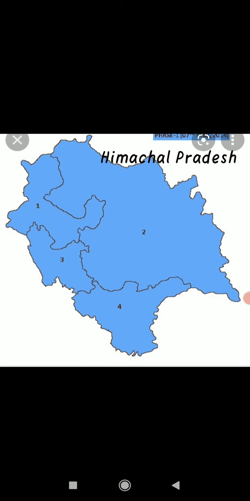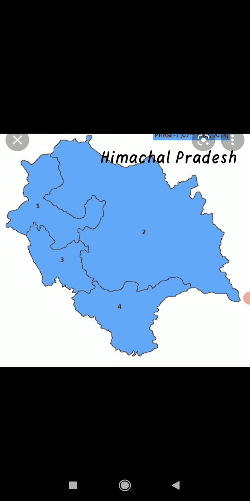Now different MLAs can belong to different parties. It's not necessary that for example, in a particular state, if a particular party is ruling, I'm going to take the example of Uttar Pradesh here. If in Uttar Pradesh the BJP government is ruling, so it's not necessary that if BJP government is ruling, only the MLAs of BJP party are going to sit in that legislative assembly. The elected person can be of BJP, can be of Congress, can be of any other party.